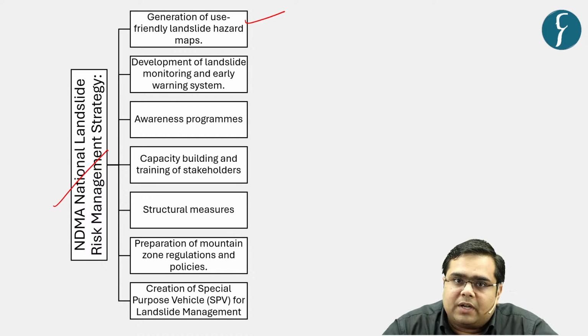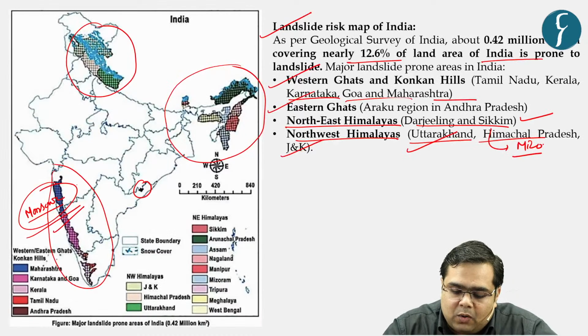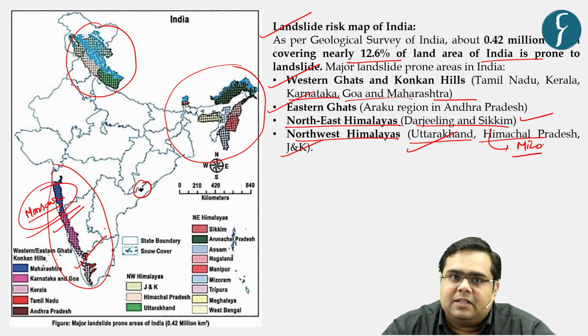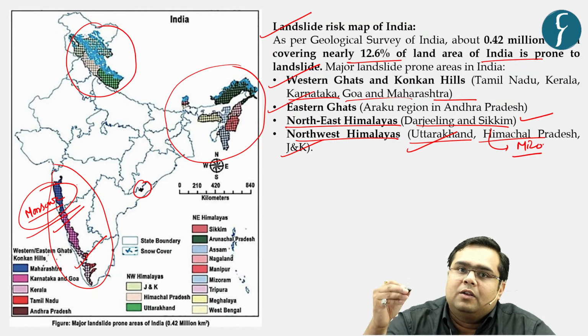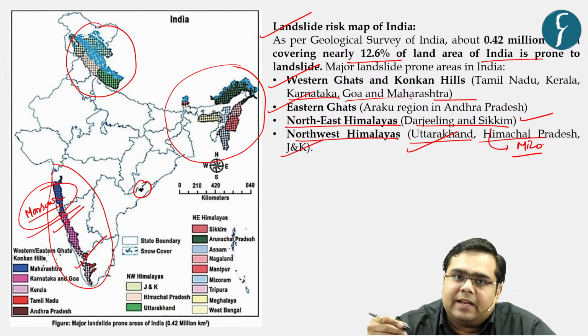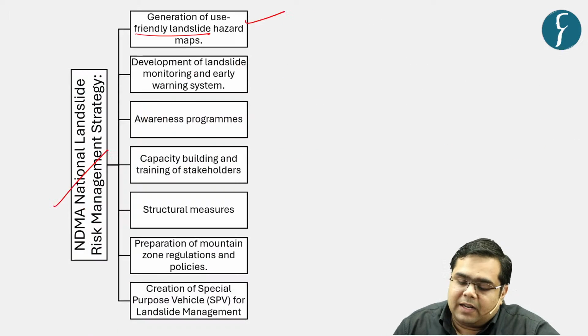As you generate very user-friendly landslide hazard maps at the local level, at the administration level, specifically in these regions, as soon as people have the cognition that yes, we are living in a landslide prone area, and the local administration has the cognition that yes, we are living in a landslide prone area, what will happen? Obviously people will be encouraged not to build so many high-storey buildings first, and then the administration will have to keep a tab that they don't give permits and licenses for high rise buildings in the vulnerable regions.